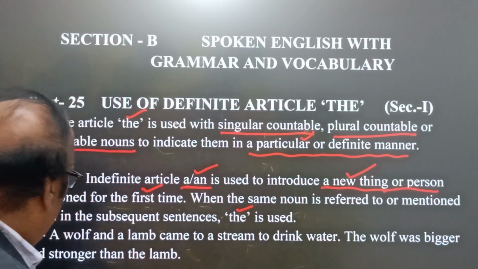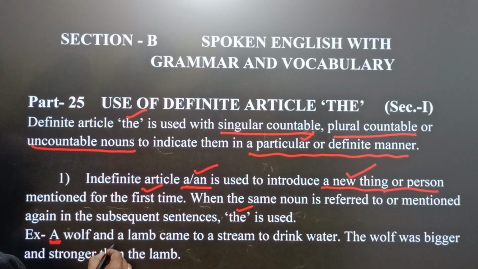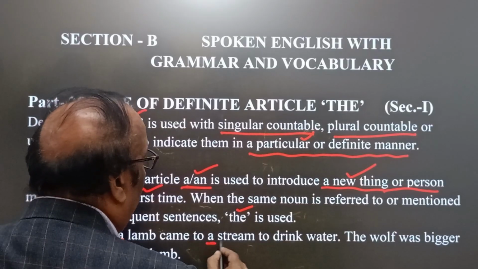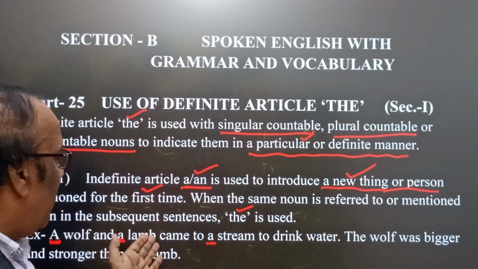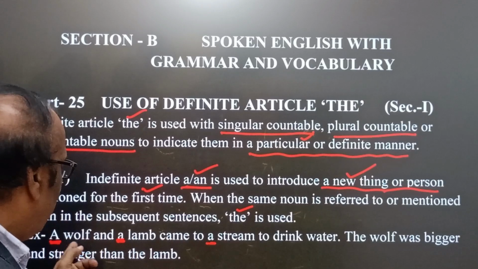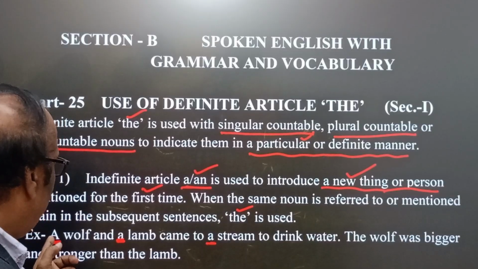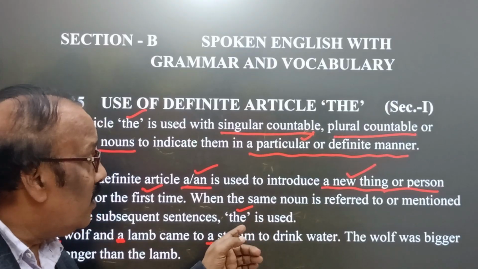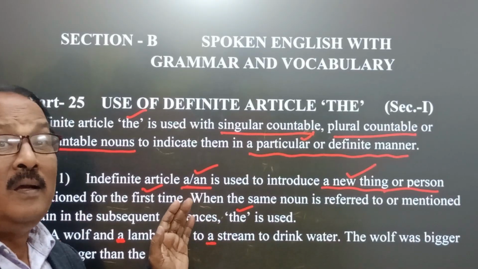Now come here. In the example we find a wolf and a lamb. You see here, a wolf and a lamb came to a stream to drink water. Here we have three countable nouns, and therefore we have used a for the first time, because we introduced some new things at the beginning of the discussion.